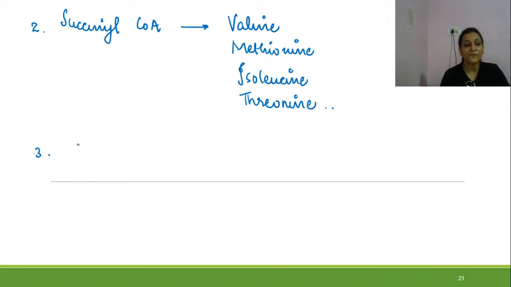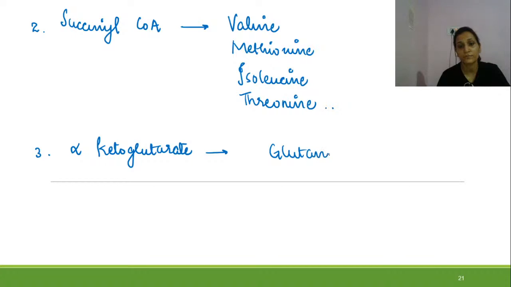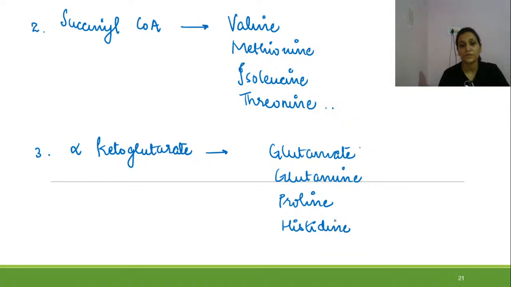Now third, alpha-ketoglutarate. Alpha-ketoglutarate is given by glutamate, then glutamine, then proline, then histidine. So alpha-ketoglutarate is given by these four amino acids: glutamate, glutamine, proline, and histidine.